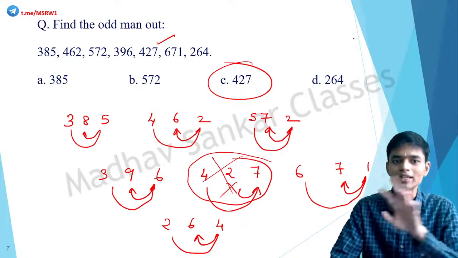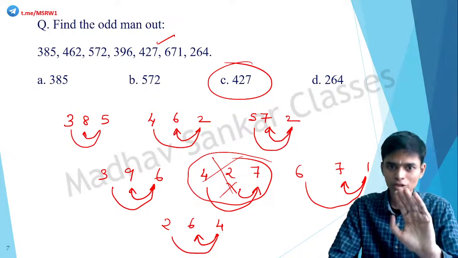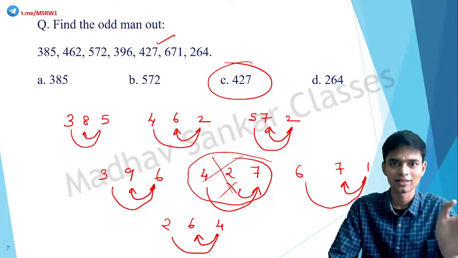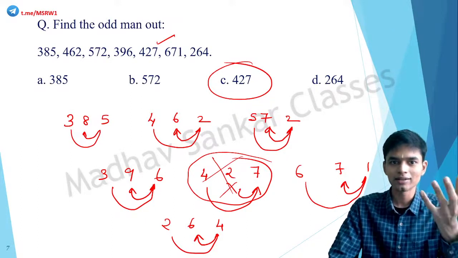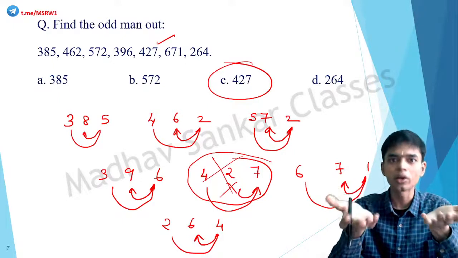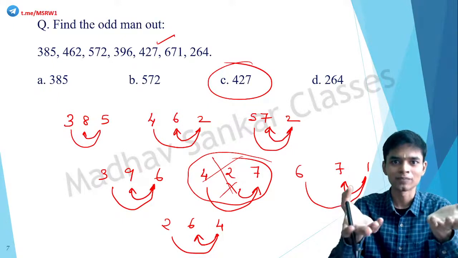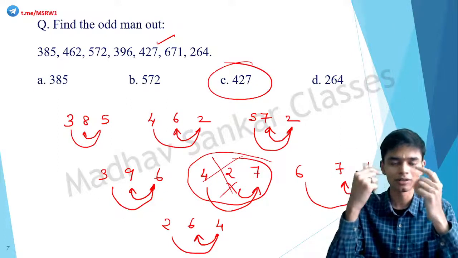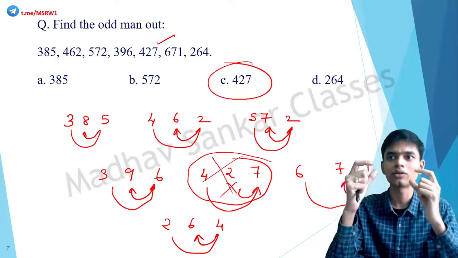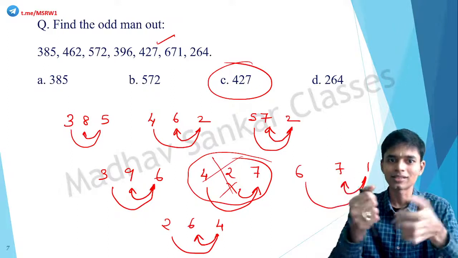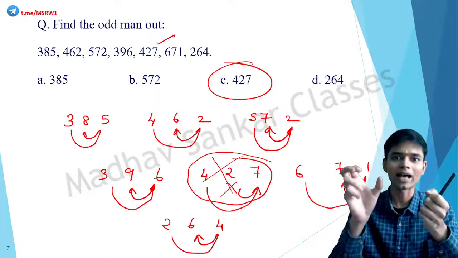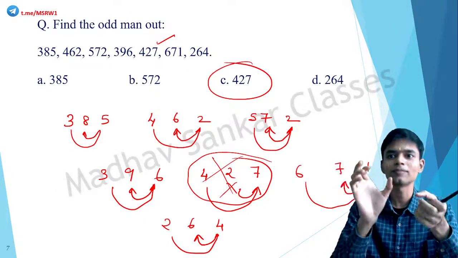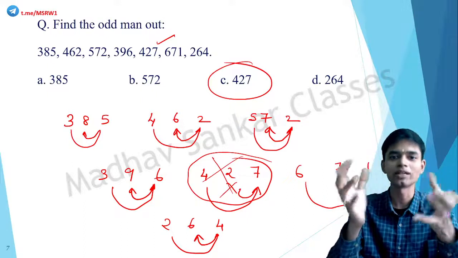Got it? So all these are 3-digit numbers. So there should be some ideology behind that. There is no logical correlation between any of these terms. So from these two, the thing that you have to think, or you have to detect, is that individual terms have their own patterns or some specificness, some uniqueness about it.